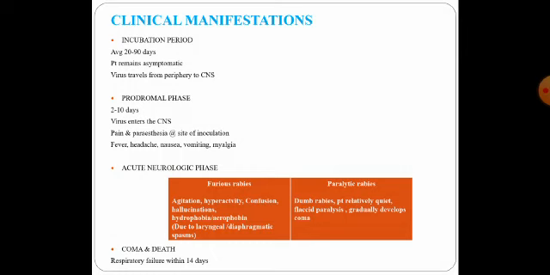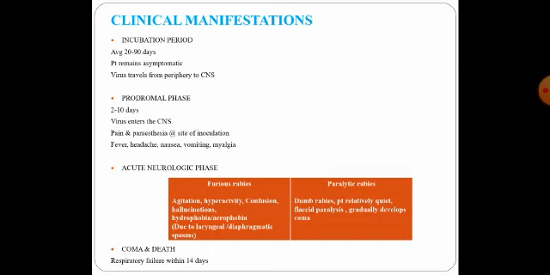and then there is also what is known as hydrophobia or aerophobia, which is very classical of rabies infection. Even an attempt to drink water or having just air blown over the face produces severe laryngeal or diaphragmatic spasms, resulting in a sense of choking. So the patient has a lot of fear of water and also of air being blown on the face. It comes to such a stage that even the sound of water trickling down will bring about fear in such patients.